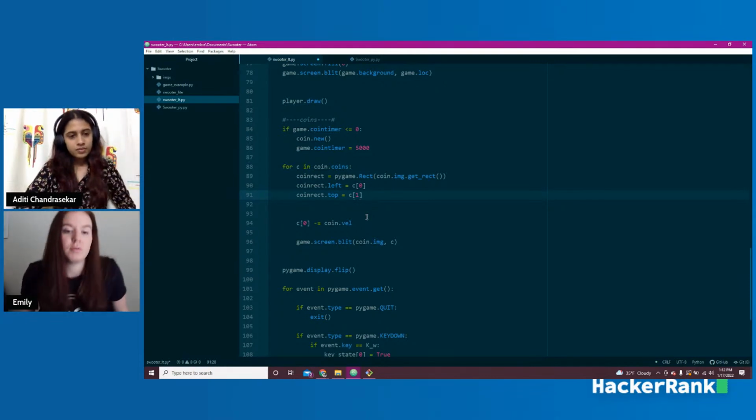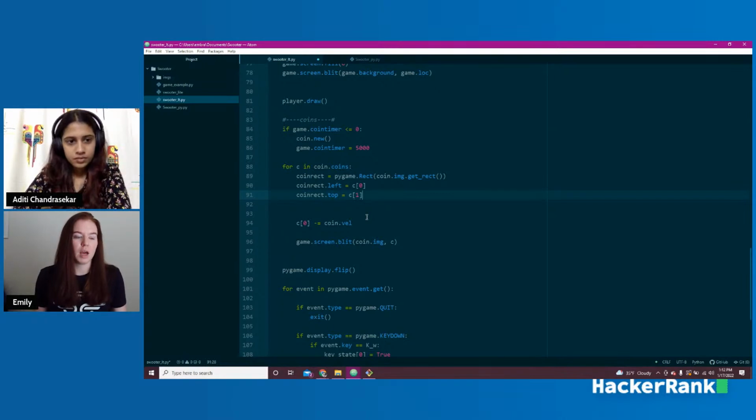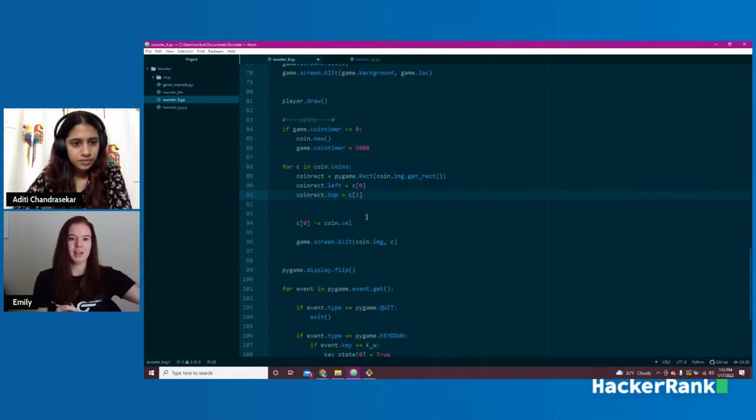And now we have to handle two different things, right? We have to handle if the coin goes off the screen, and we need to handle if our player hits the coin. The reason we have to include the coin going off the screen is because ultimately, we want to keep these arrays as small as possible. It doesn't really matter for a game like this. You'd have to let the game sit there for a really, really long time before you ended up with something your memory couldn't handle. But when you think about other games and other development, this would essentially create a memory leak, right? Every time a coin went off the screen, it would still be recording and still be going left and left and left. We actually want that to fall out of our array so that we're not holding all of that information in memory.